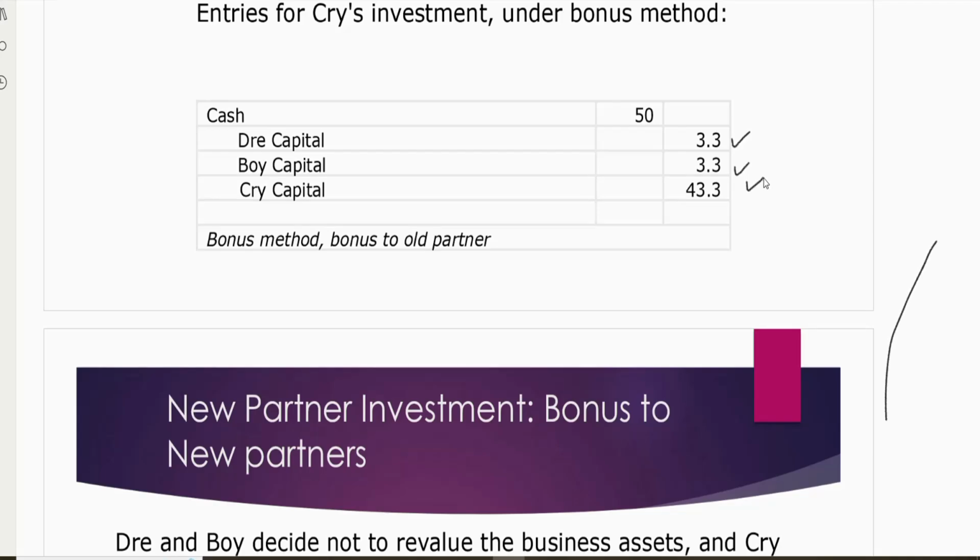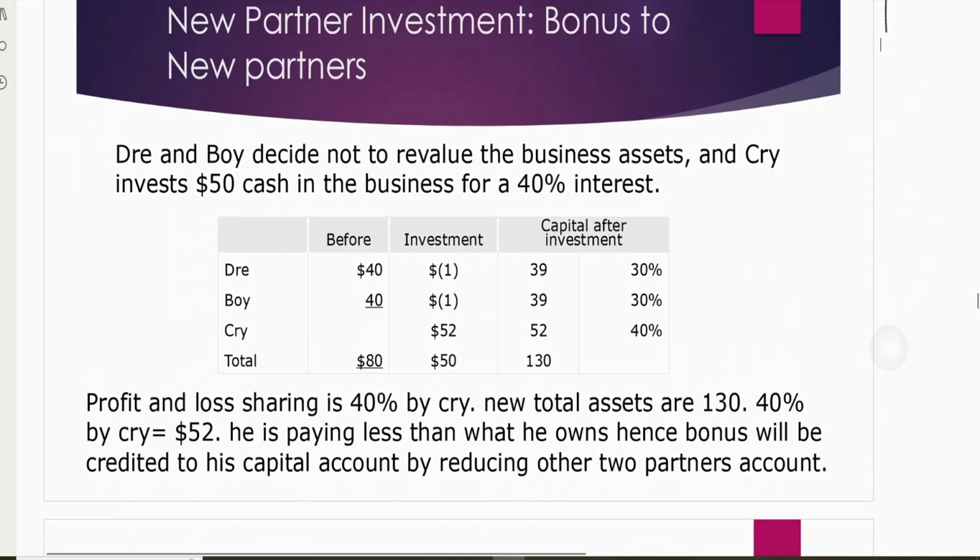The second possibility is that the bonus goes to the new partner. Same rule as when goodwill goes to the new partner. When the new partner invests less than his share in the new assets of the business, the bonus goes to him. Let's check his share. In this scenario, he's investing $50 cash and he wants a 40% interest in the business. Let's check total assets. They are still 130.